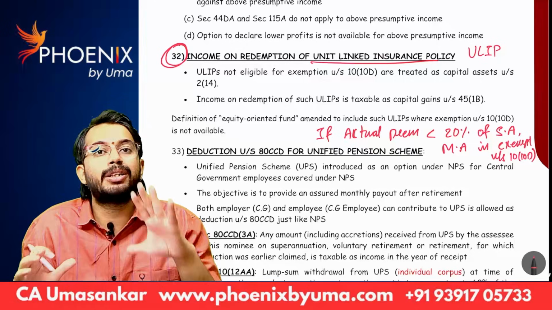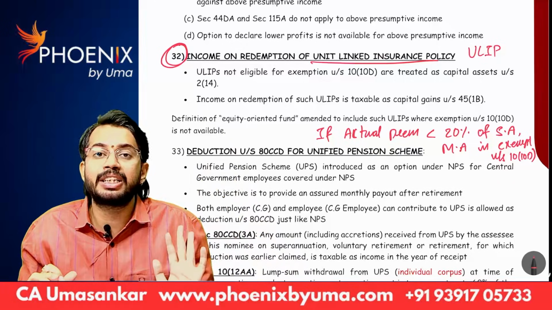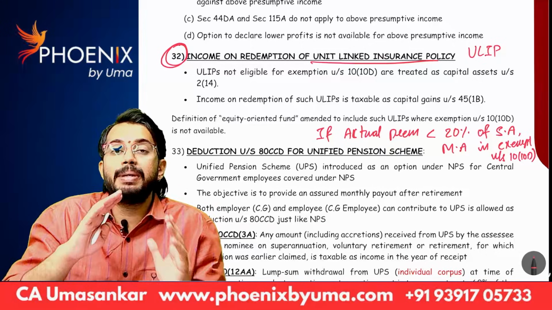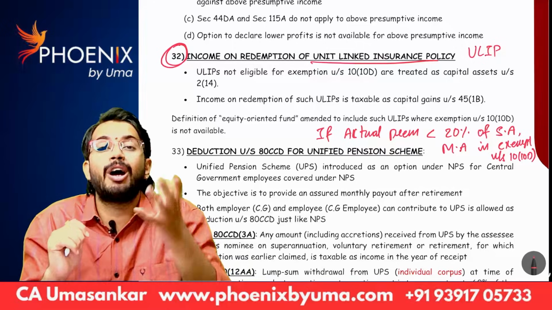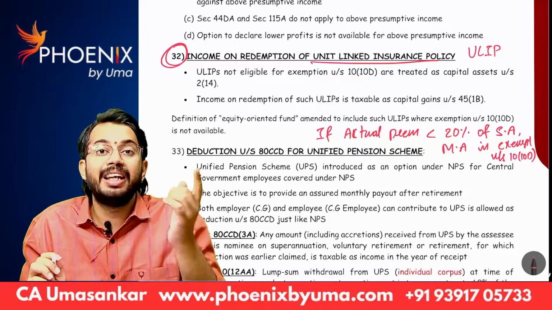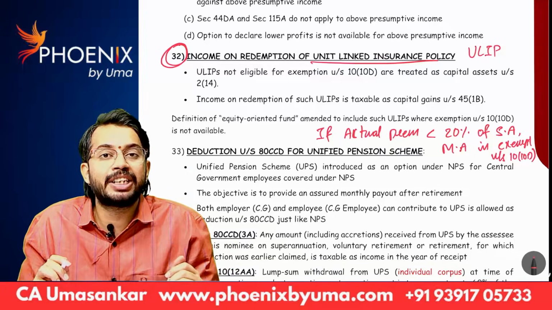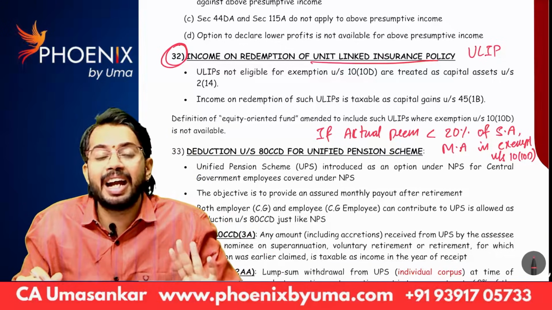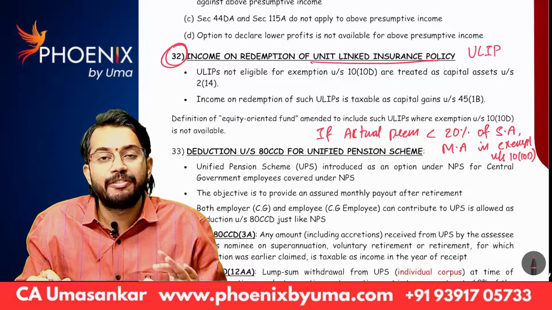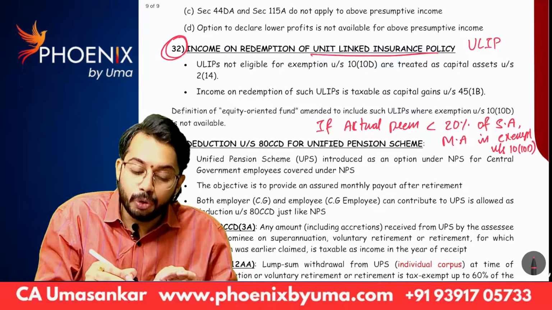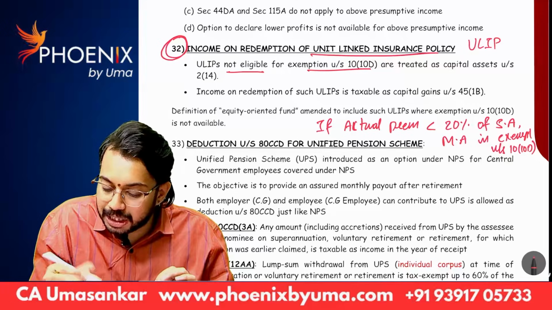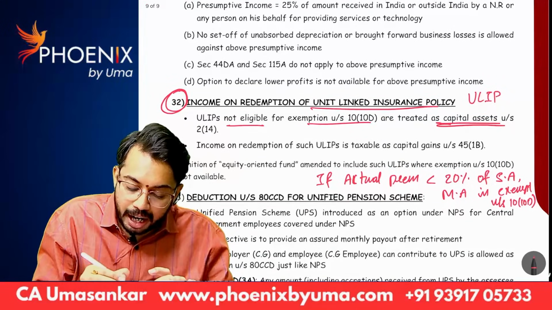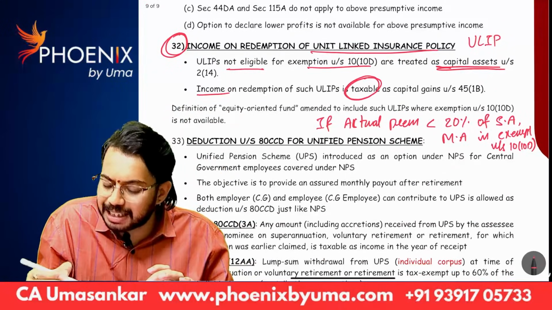So whenever maturity amount is exempt, well and good, it is exempt under section 10(10D). If actual premium is greater than 20% of sum assured, or greater than 10% of sum assured if policy is taken after 1st April 2012, in that case it is no more exempt under section 10(10D), it is taxable. Under which head is it taxable? It is taxable under the head capital gains. Clarification is given in Finance Act 2025. So you can see ULIPs which are not eligible for exemption under section 10(10D) are treated as capital assets. Income on redemption of such ULIPs is taxable as capital gains.